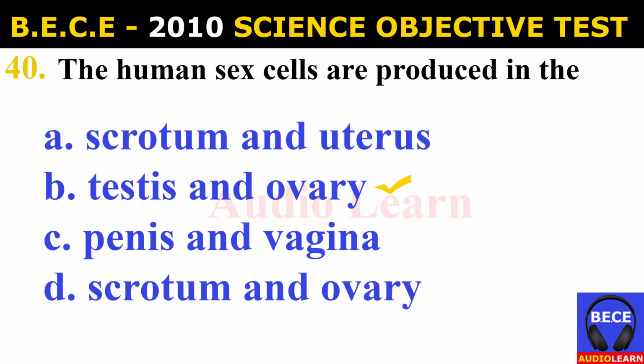Number 40. The human sex cells are produced in the A. Scrotum and uterus, B. Testes and ovary, C. Penis and vagina, D. Scrotum and ovary? And the answer is B, testes and ovary. The human sex cells are produced in the testes and ovary.